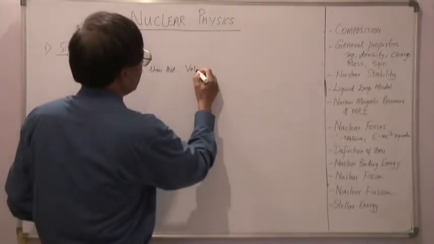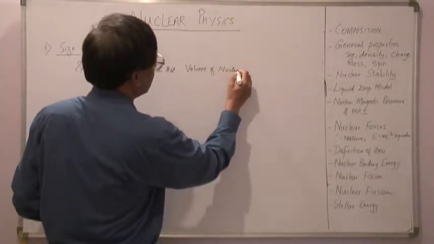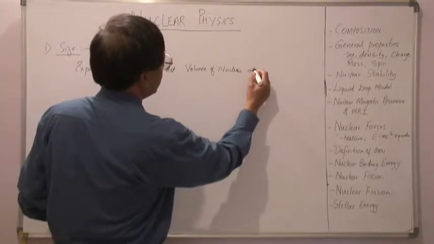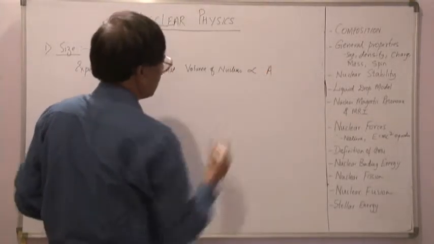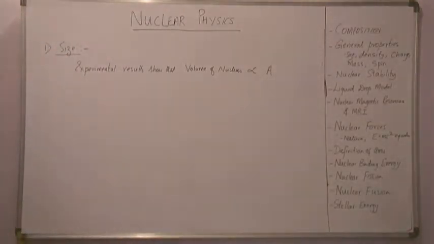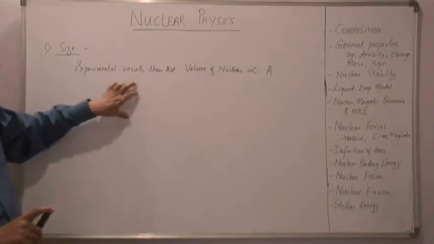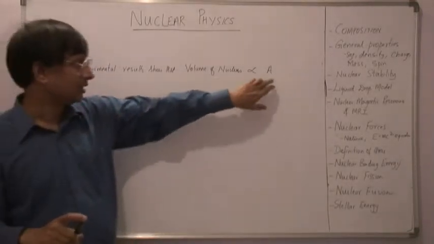Experimental results show that the volume of the nucleus is directly proportional to the mass number.